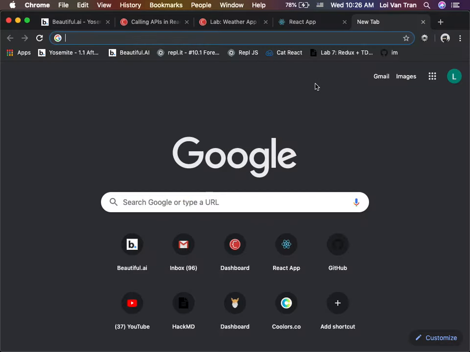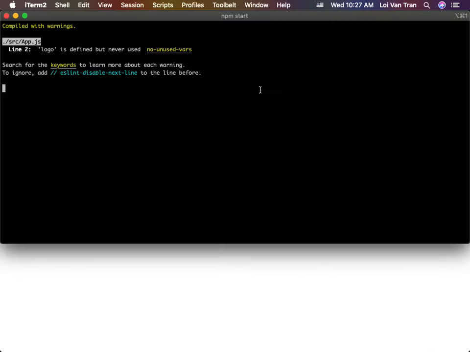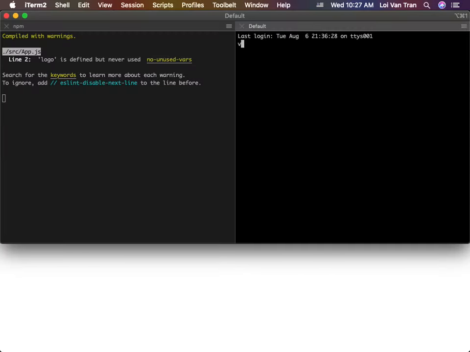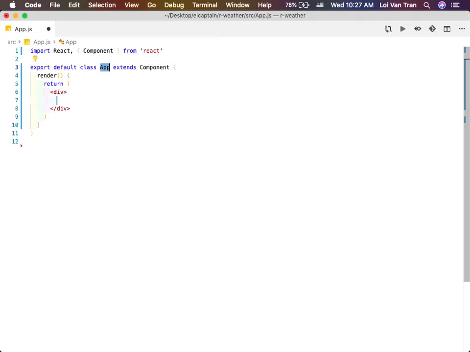Here's my code. My bad, I didn't open up my code editor. So, when do we want to figure out the current user's location? As soon as the app loads, we want to make a request and say, hey, what is your current location? Okay? So, we're going to now delete everything in app.js, and we're going to do RCC and replace it, okay?